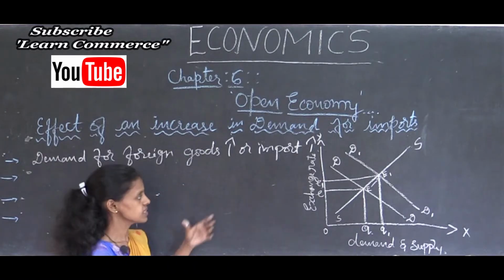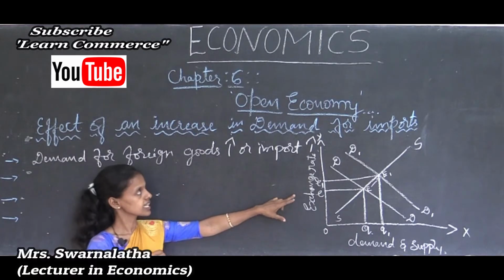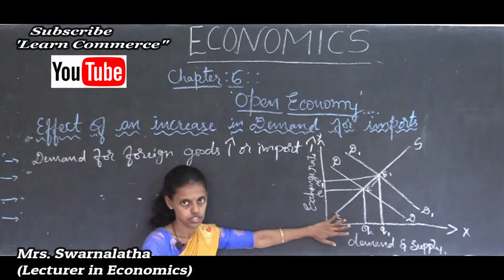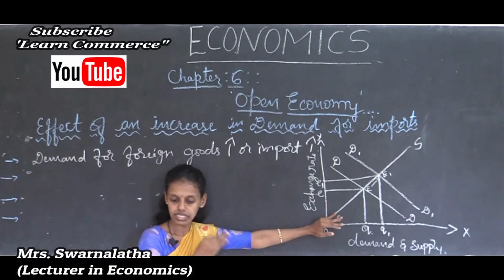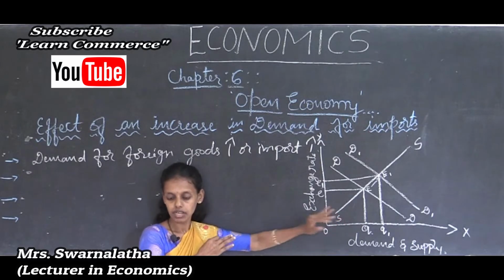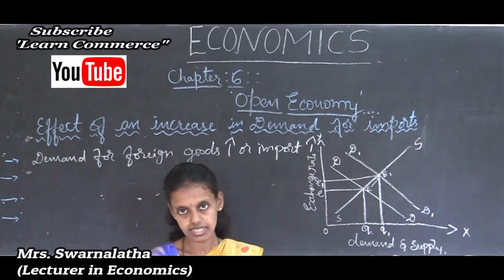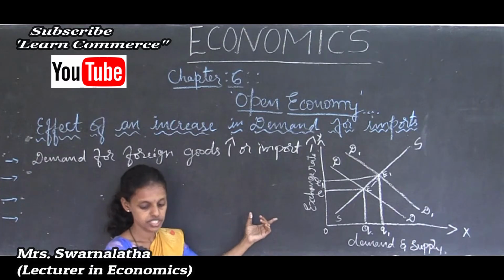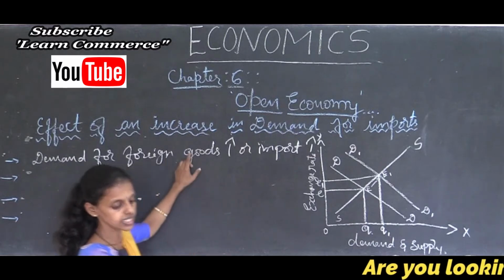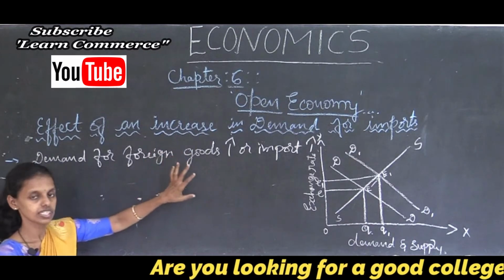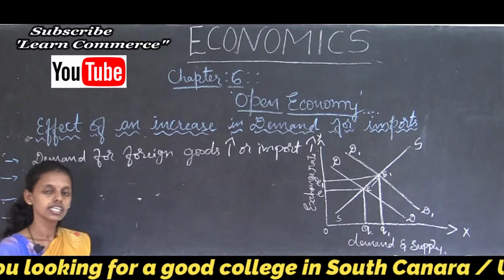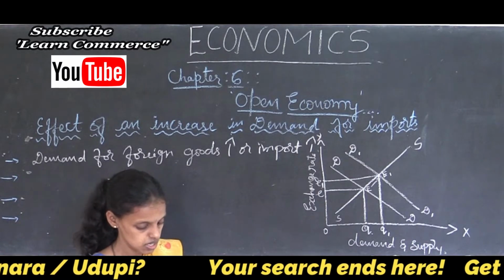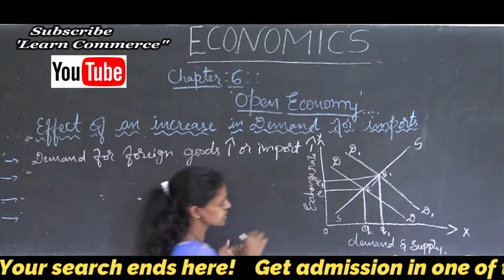See here students, this diagram explains the effect of an increase in demand for imports. In the beginning, an increase in demand for foreign goods and services results in a change in the exchange rate. Definitely the exchange rate will change. Increased international traveling leads to an increase in the demand for foreign goods, so imports increase, which results in a change in the exchange rate.